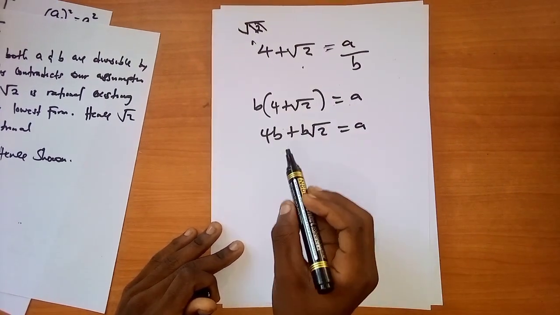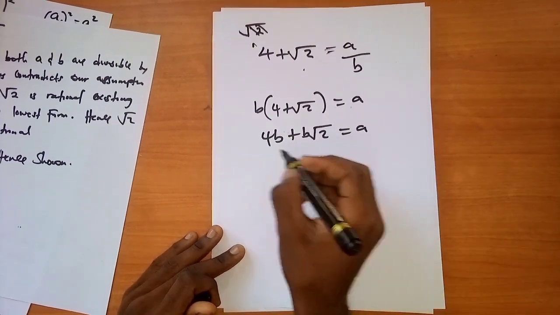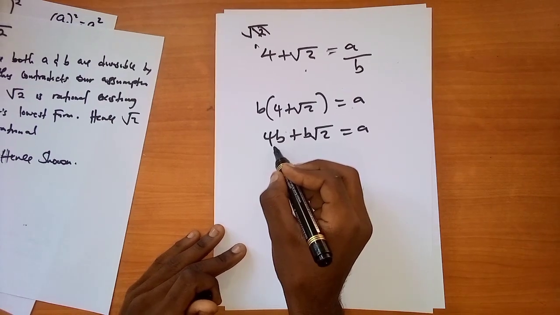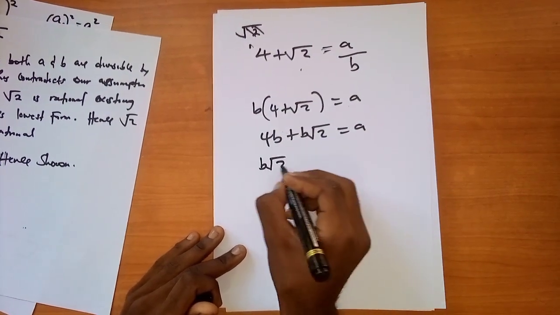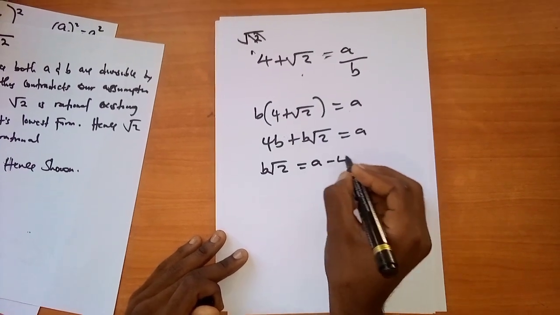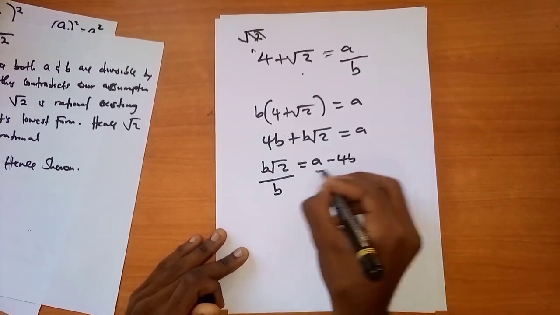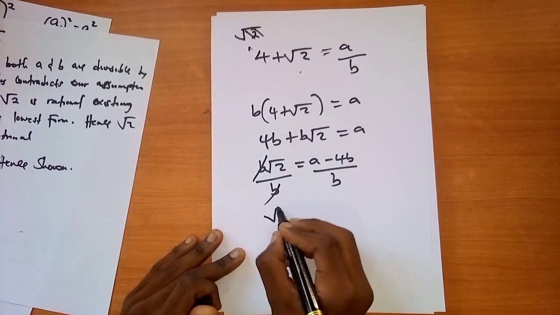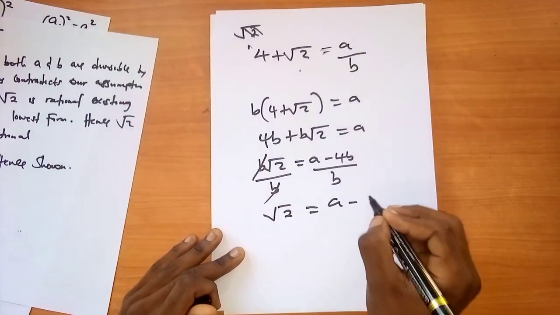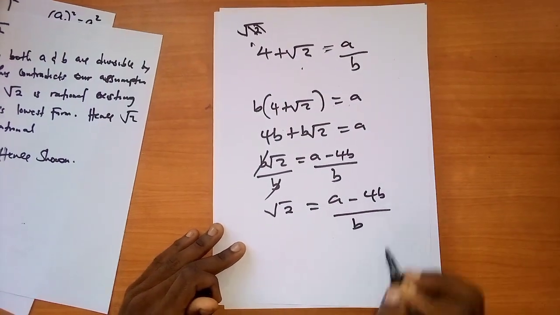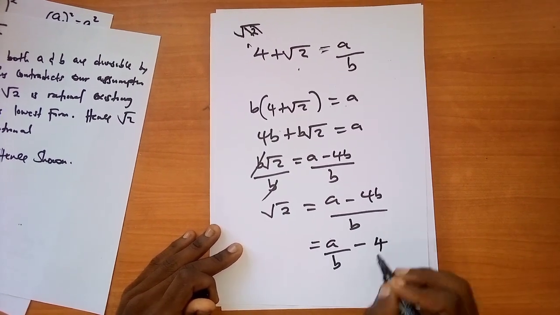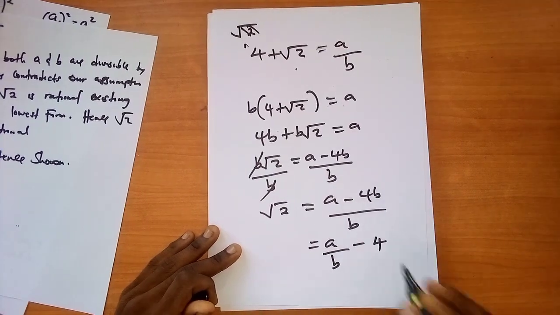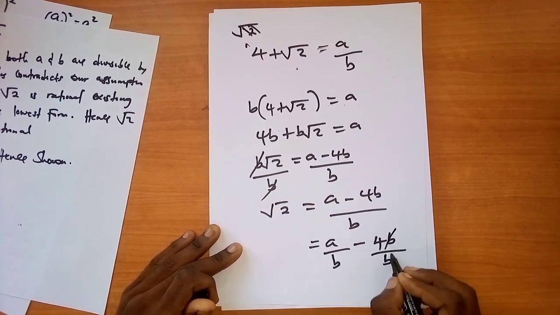Then what you realize is you're going to do what? To shift this 4b to the other side. What are you going to have? You're going to have b root 2 should be equal to a minus 4b. Then you divide both sides by b. Now, what do you realize? You realize that you've got 2 different things this side. So you can, if you want, reduce it as a over b minus 4, because b is common this side. You can have 4b over b, then cancel out.